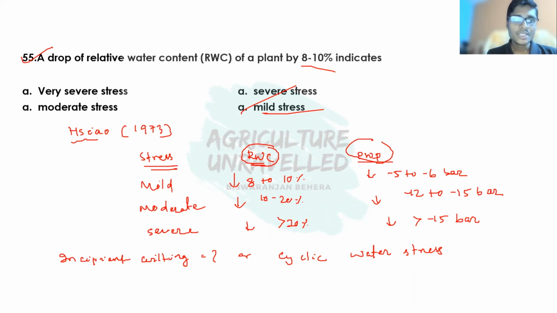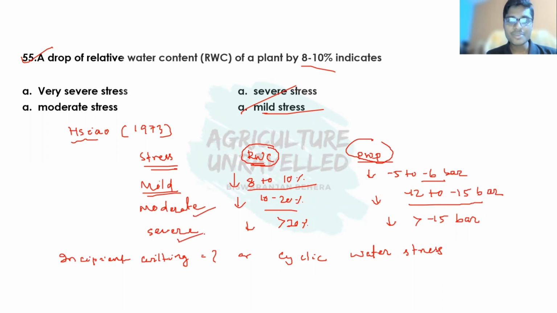So here, the stress is mild if the relative water content is decreased by 8 to 10%, or the plant water potential or cell water potential is dropped by -5 to -6 bar. If the relative water content is dropped by 10 to 20%, or cell water potential is reduced by -12 to -15 bar, then the stress is moderate.